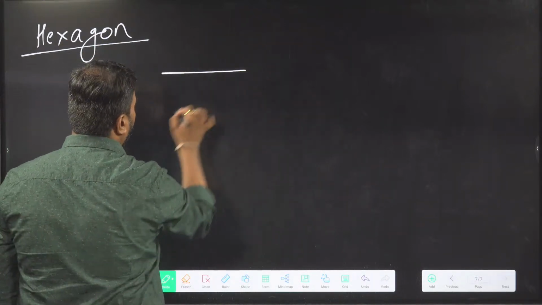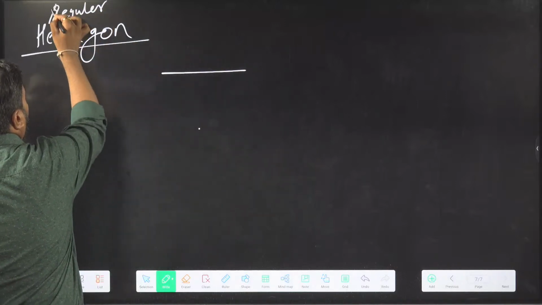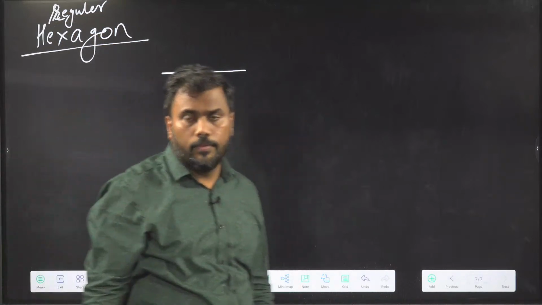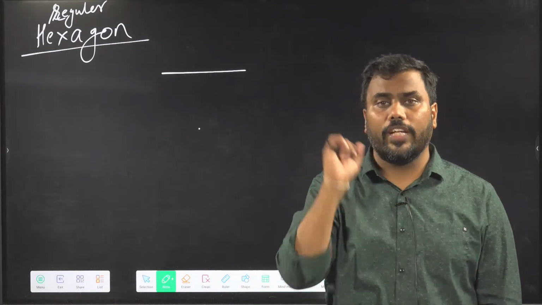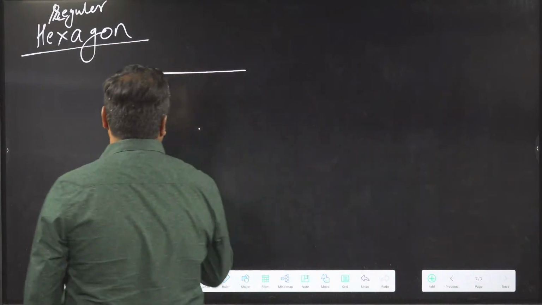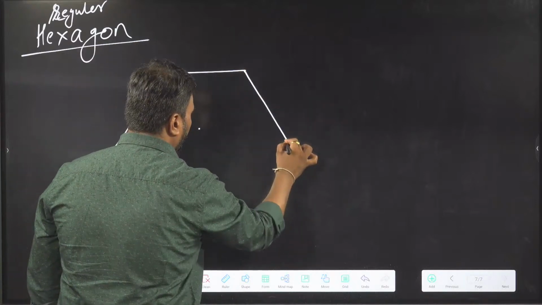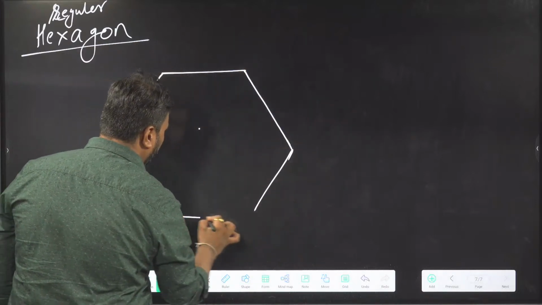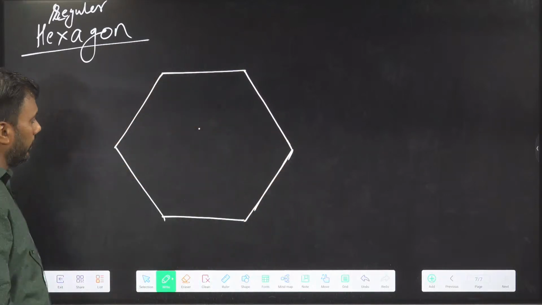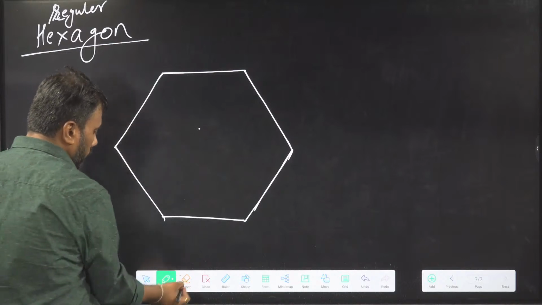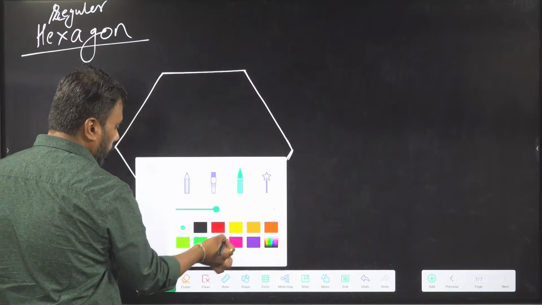What is a hexagon? Regular hexagon. I am talking about regular hexagon. Hexagon has 6 sides, but when I'm saying it is a regular hexagon, I mean the 6 sides are of equal length. So a hexagon has 6 sides, and these side lengths are equal to each other. Assume this is a hexagon. Drawing is not perfect here, so please assume this is a hexagon.